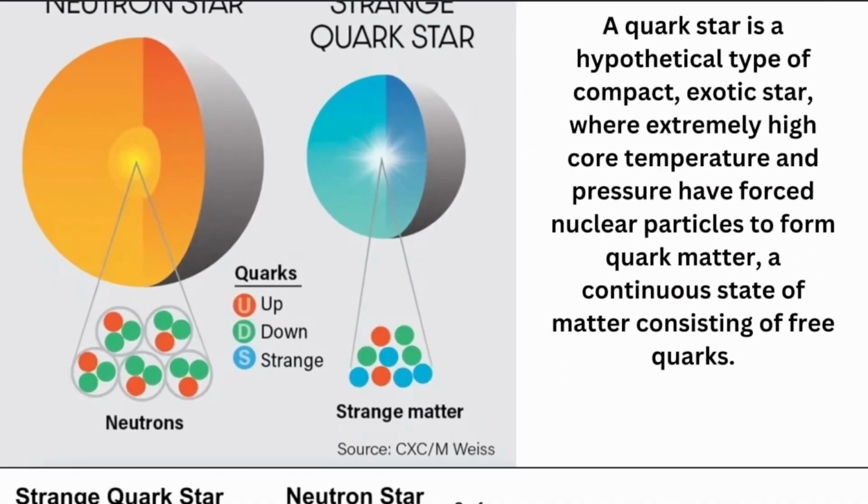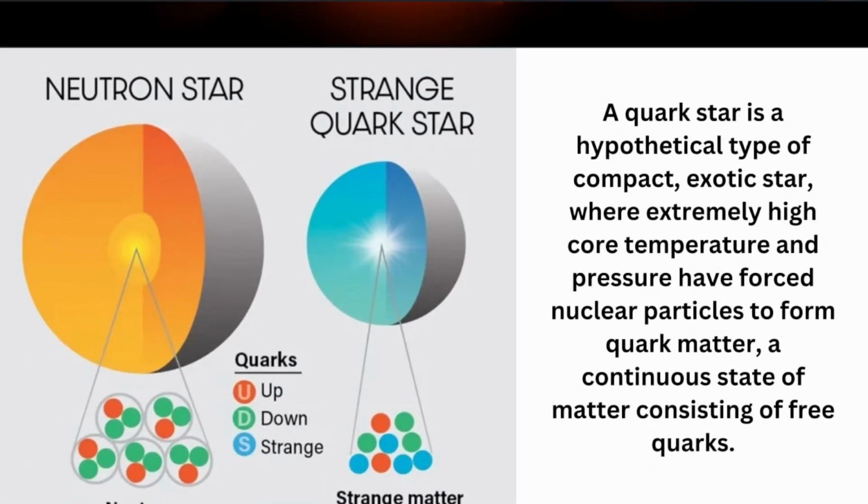And now let's quickly go to the neutron star and strange quark stars. What is the difference between these? We already know neutrons are composed of quarks only, such as the up, down, down quarks. Let's say in the life cycle of a star, it becomes a neutron star, because in the core there are only neutrons.